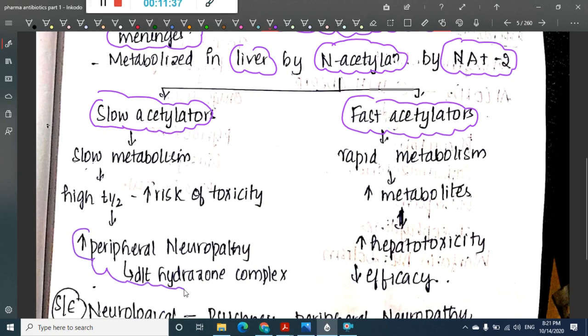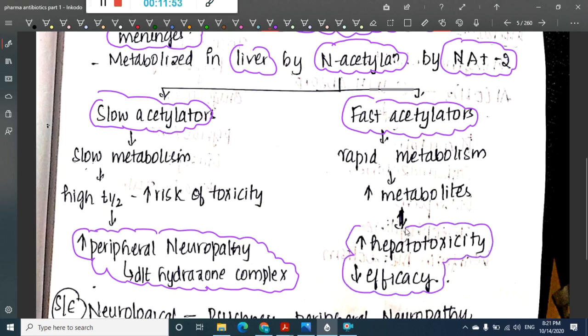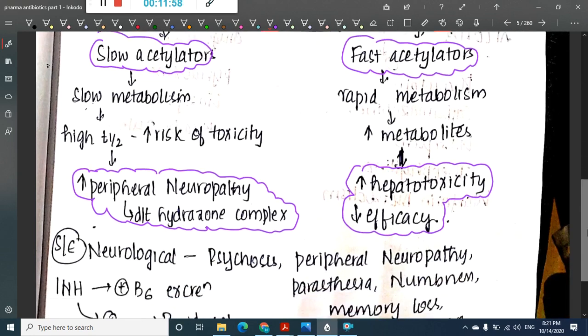This is associated with formation of hydrazone complex, which causes increased peripheral neuropathy. Similarly, fast acetylators will increase the metabolism of the drug, thus increasing metabolites, which will cause hepatotoxicity and decrease the efficacy of the drug.